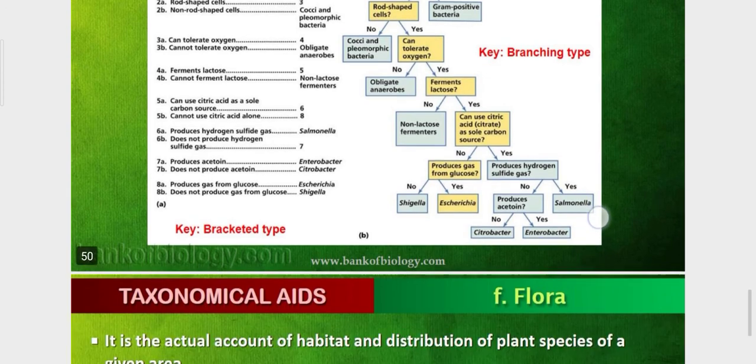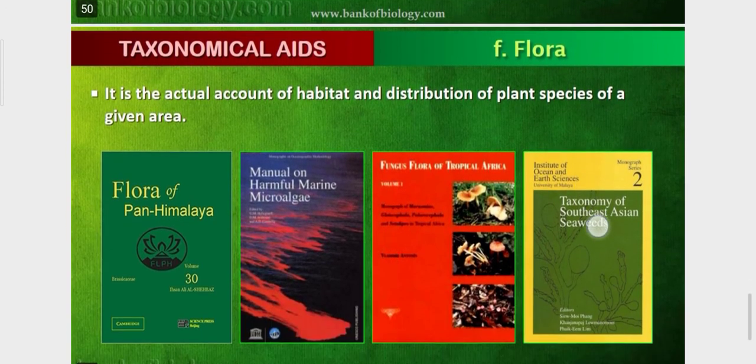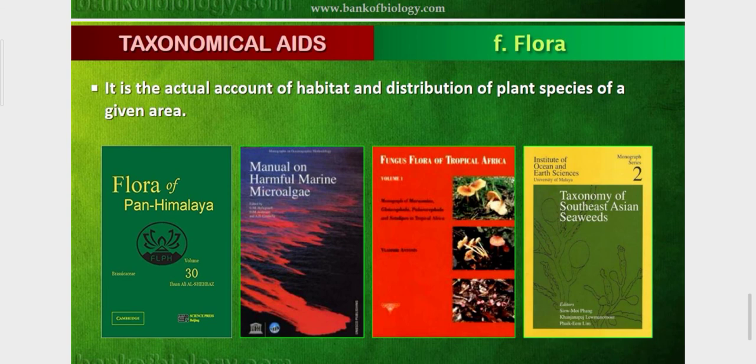Now flora. It is the actual account of habitat and distribution of plant species of a given area. Flora means we can actually count the distribution of plant species in one habitat, in a particular area.